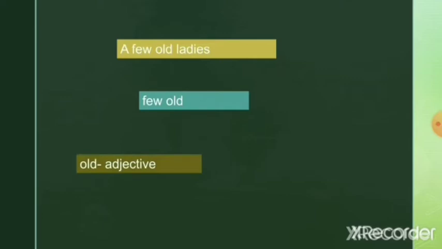The other word which is away from the noun is few. Now check whether it tells about the quantity or the quality of the noun. Here few is a word that tells about the quantity. How many ladies came? A few ladies. So it is the quantifier, not qualifier.